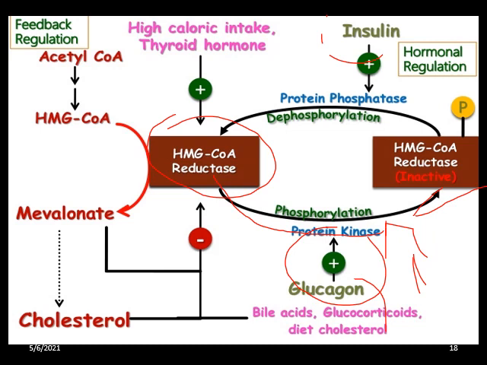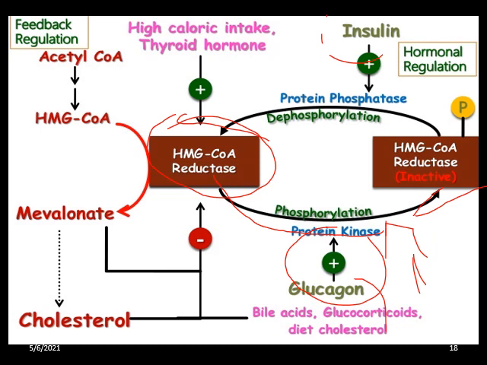Next, insulin. Insulin promotes dephosphorylation. You can see insulin activating the protein phosphatase enzyme, which causes the dephosphorylation of HMG-CoA reductase. So the dephosphorylated form of HMG-CoA reductase is actually active. That is why the hormone insulin favors cholesterol biosynthesis. So this is regarding the hormonal regulation.